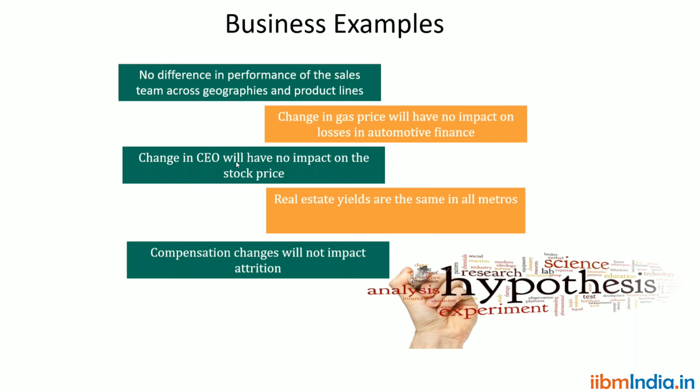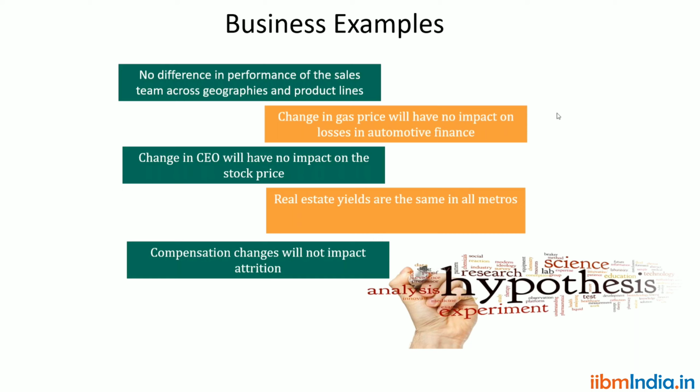Change in CEO will have no impact on the stock price. Real estate yields are the same in all metros. Compensation changes will not impact attrition. These are all some business examples. According to you, which of these statements are correct? Just think about that. Again, these are all statements.